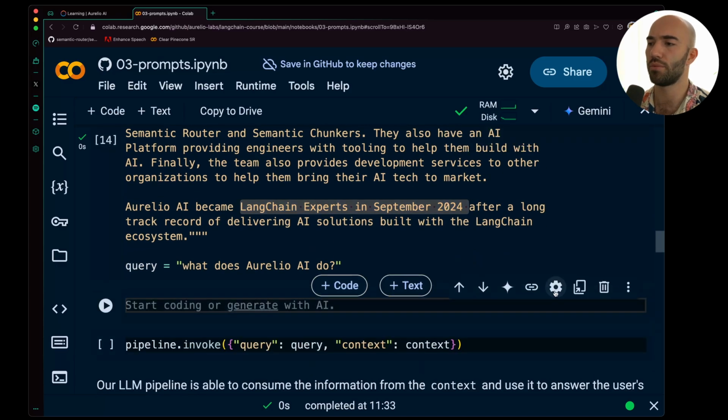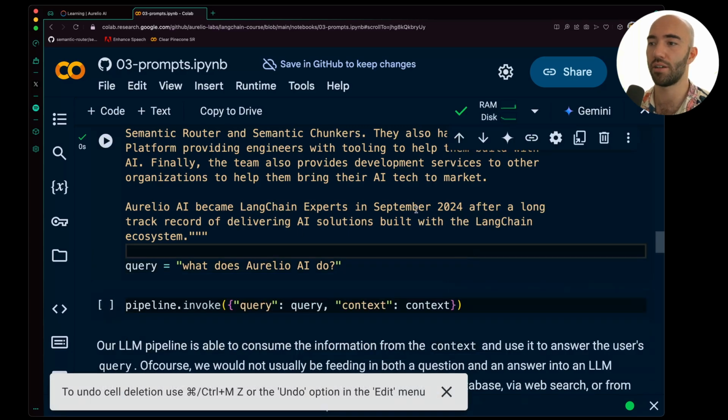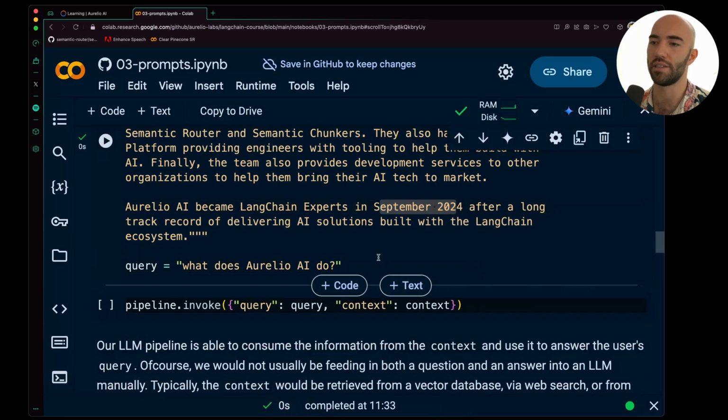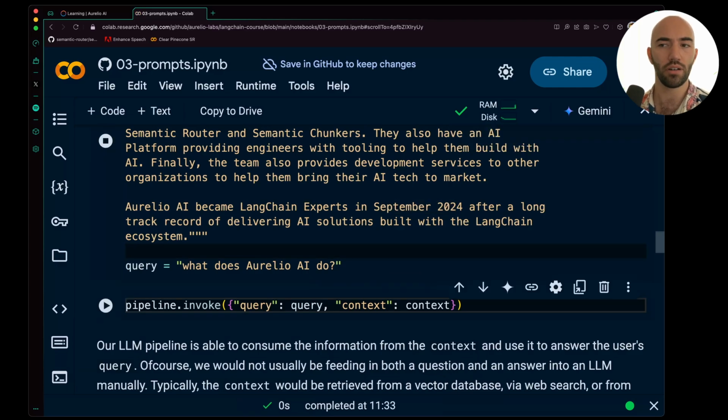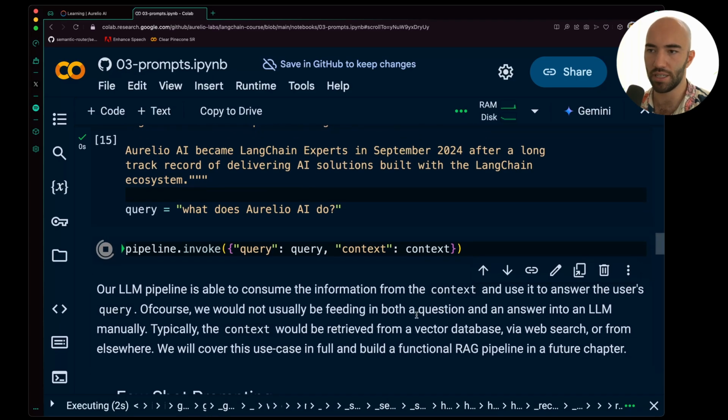Now, most LLMs would not have been trained on the recent internet. So the fact that this came in September 2024 is relatively recent. So a lot of LLMs out of the box, you wouldn't expect them to know that. So that is a good little bit of information to ask about.